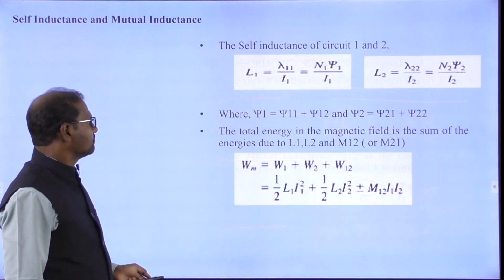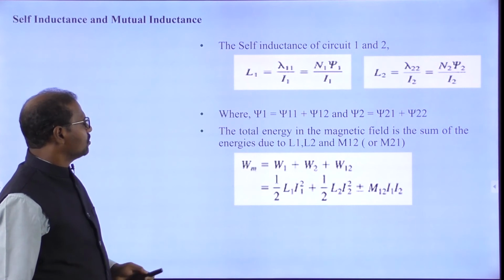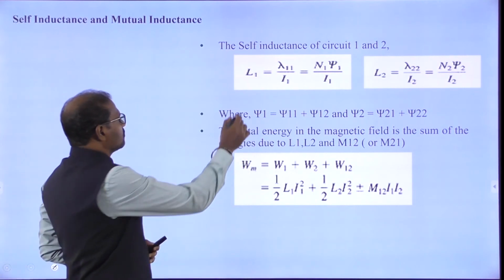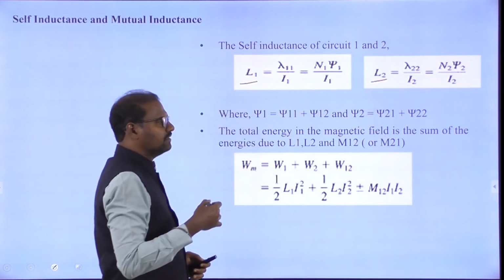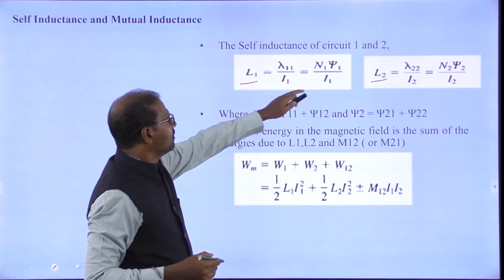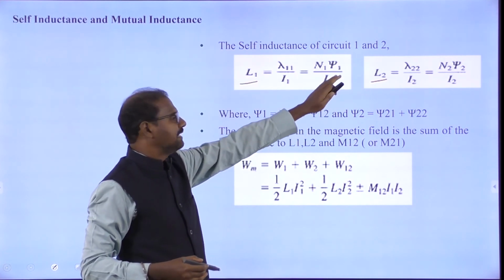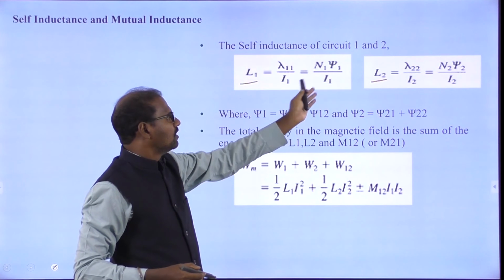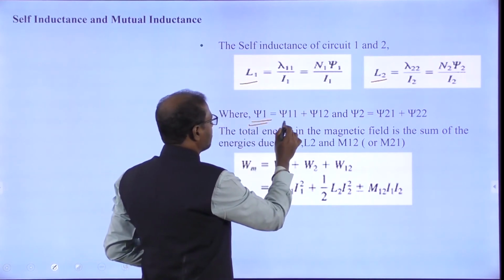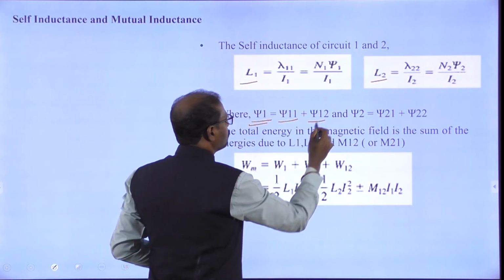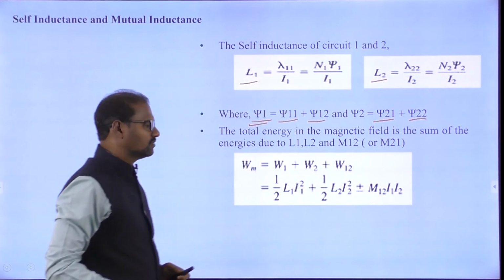Similarly, we can write the self inductance for each circuit. The inductance L1 and inductance L2 separately are lambda 1 by I1 and lambda 2 by I2; these are the separate inductances L1 and L2 of the separate circuits. What's the total flux? For circuit 1, the total flux is Ψ11 plus Ψ12. For the second circuit, Ψ21 plus Ψ22.